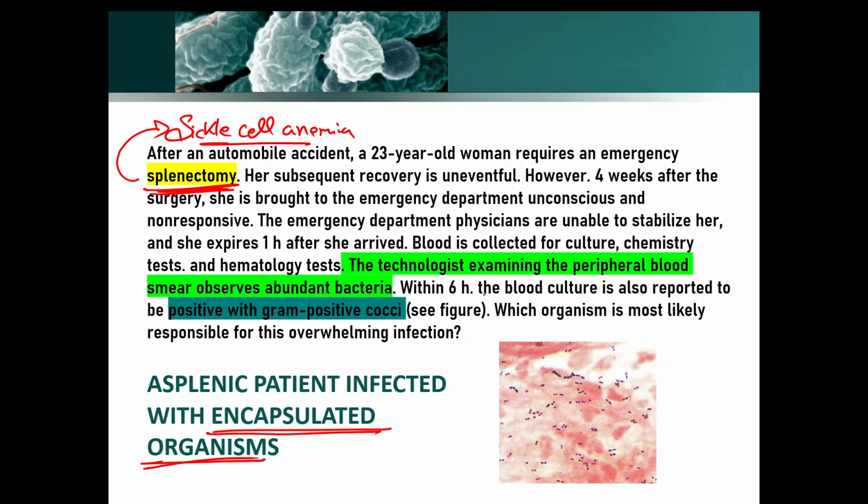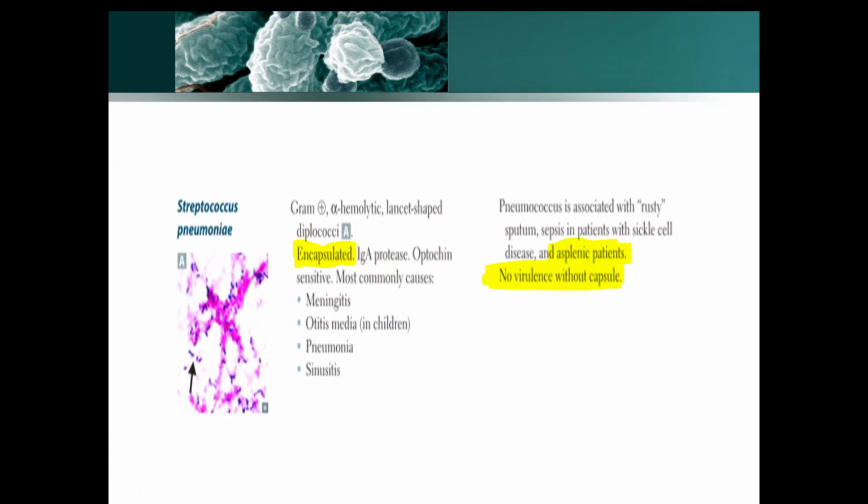So the technologist examining the peripheral blood smear observed abundant bacteria and gram-positive cocci. Here, these are the cocci and they are arranged in chains. You can see now these are in chains. So this is Streptococcus. So the answer is Streptococcus pneumoniae.